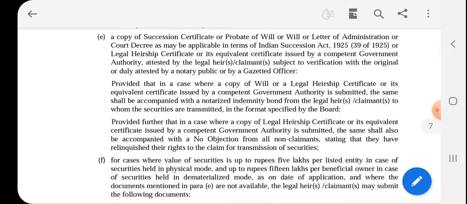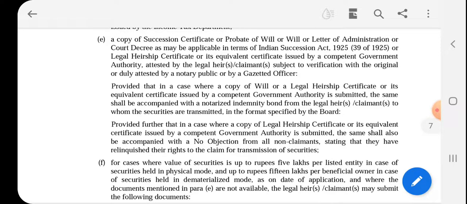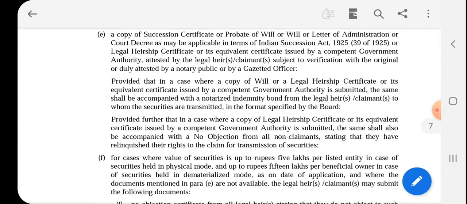So there are two conditions here: where a copy of the legal heirship certificate or equivalent certificate issued by the competent government is submitted, a notarized indemnity bond in the specified format from the legal heir is required, and also a no objection from all non-claimants, stating that they have relinquished their right to the claim for transmission of the securities.